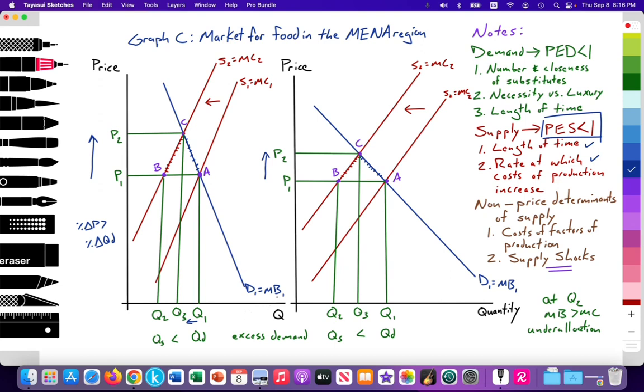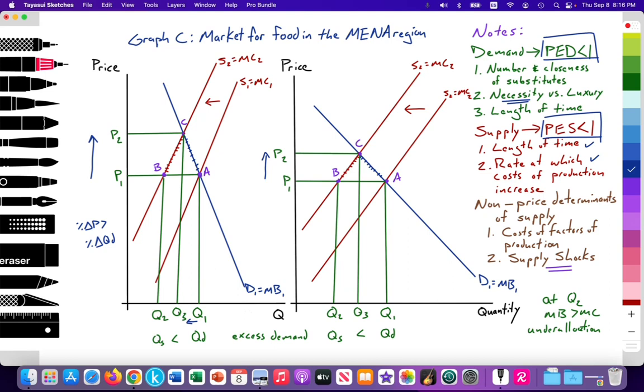It's equal to our marginal benefit. And we notice that the PED is inelastic due to the number and closeness of substitutes, or the lack of close, cheap substitutes available in the global food market, the fact that food is a necessity, and length of time. It may take time for Egyptians, for example, to switch from wheat towards rice. In the short run, they will continue to consume wheat. Perhaps in the long run, they will switch to rice if it's cheaper.